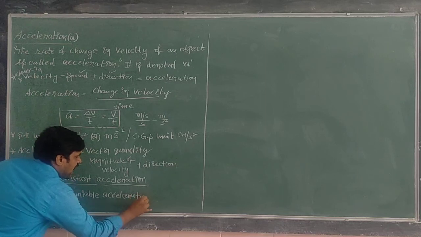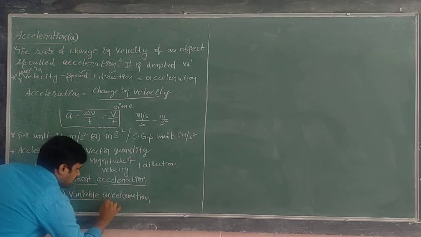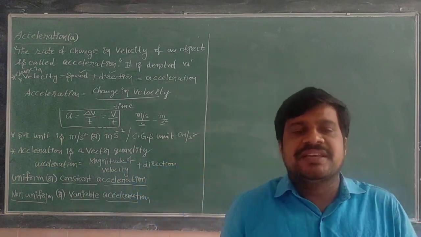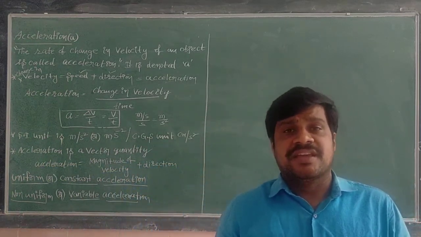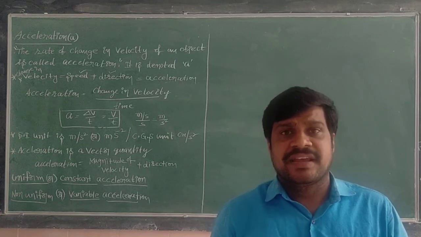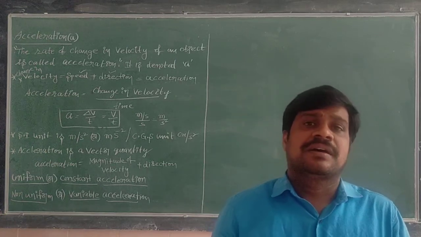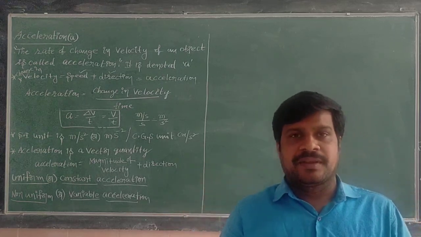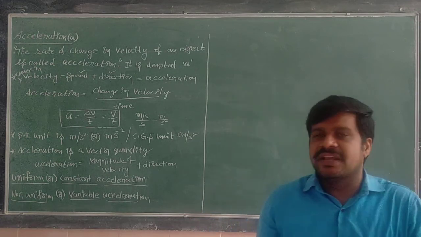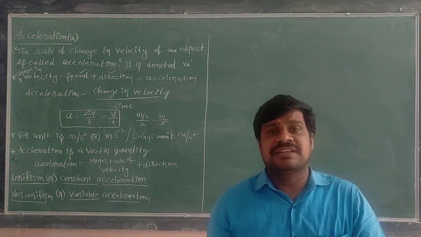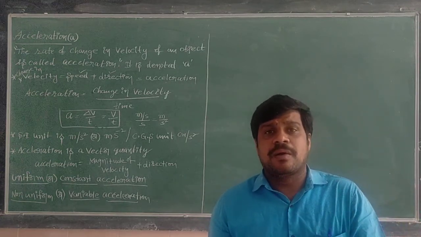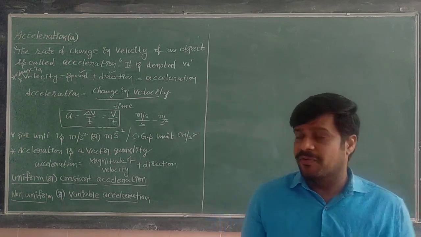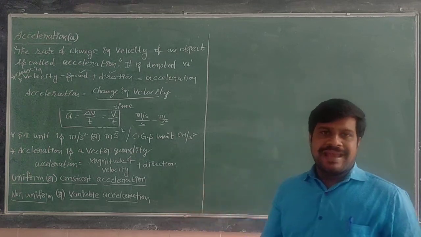Sir, what does non-uniform or variable acceleration mean? Suppose the object is changing its velocity in equal amounts in unequal intervals of time, then the object is said to be moving with non-uniform acceleration.